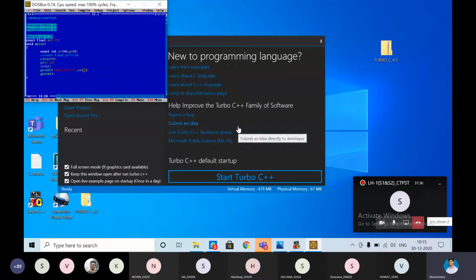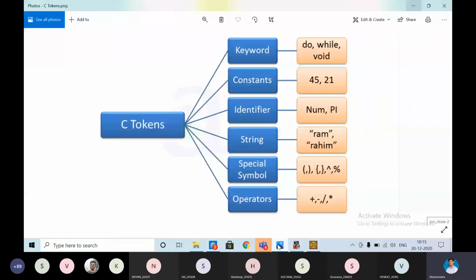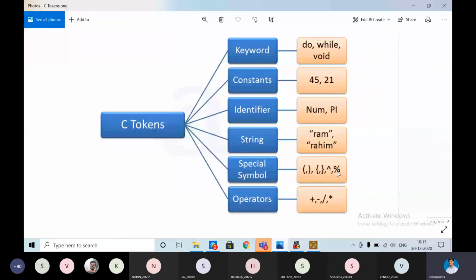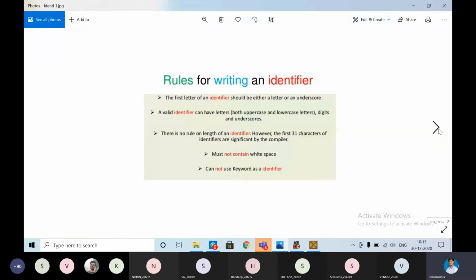Okay. Now, our concept: we have seen the constants. Today, let us see the identifiers. What is an identifier? Already I have spoken about the variable. What is a variable? That's what we have seen. Let's go with identifier, and the rules for writing an identifier.